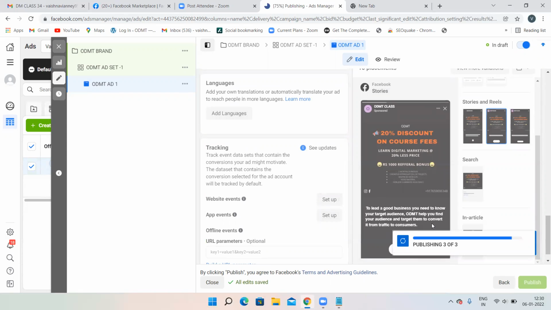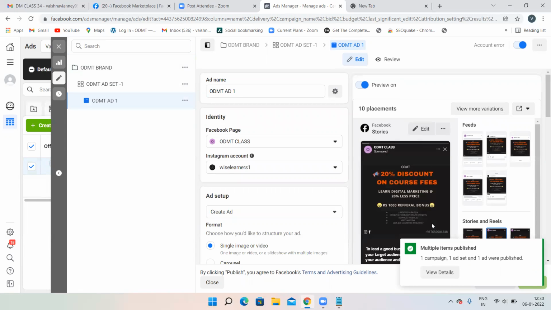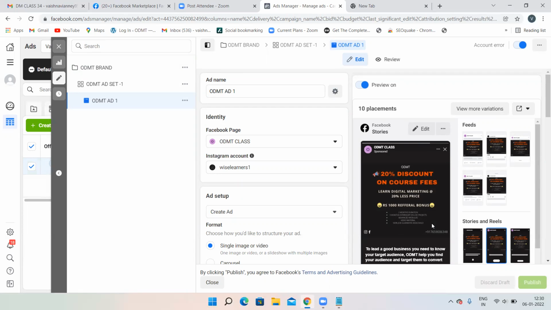Now, one campaign, one ad set, and one ad were published. This is how we have to create a Facebook ad and Instagram ad. Both we have created. The only thing to see was an error actually. After I changed the Facebook page, it had already been linked. For one Facebook page, you can link only one Instagram account.